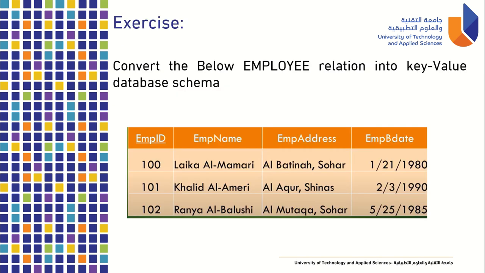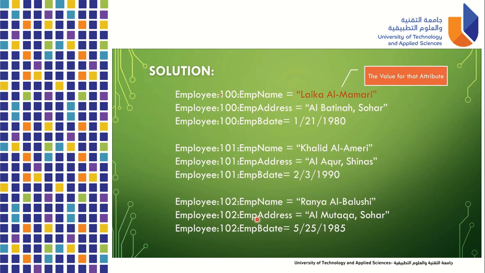So in this example, we have the table employee, then the primary key is 100, then we have to write the emp name, which is Laika. And then again, 100, M address, Albatina Sohar. And again, MID 100, we have 1/21/1980 for the M birth date. So here it is in the example. So we have employee, the table name, 100 is the primary key value. The attribute name is emp name and then equal to Laika Almamari.